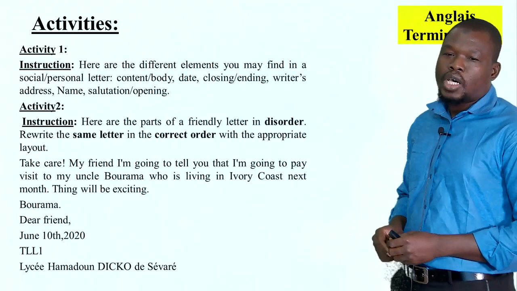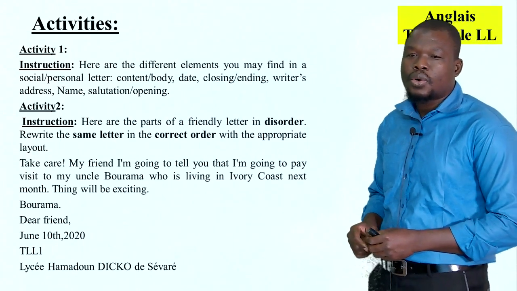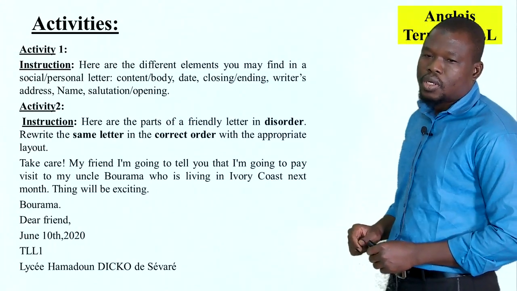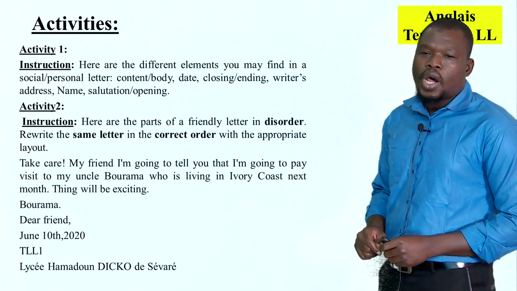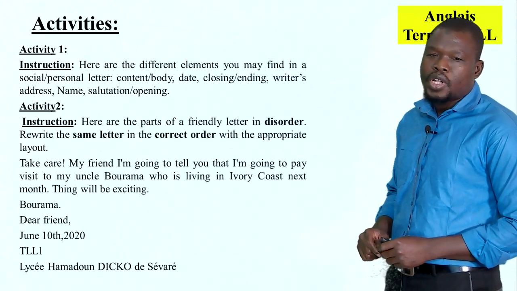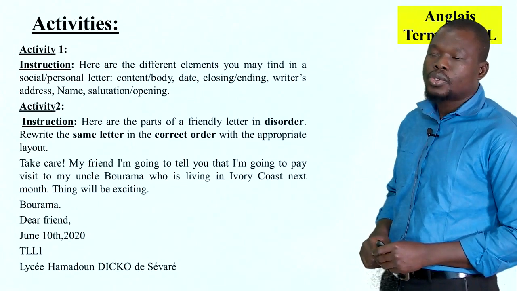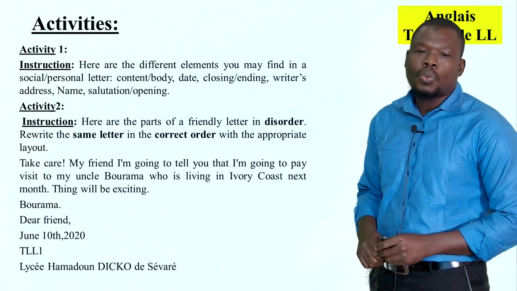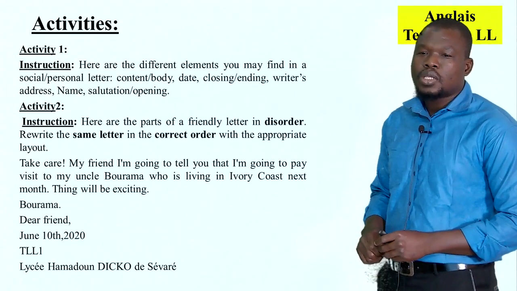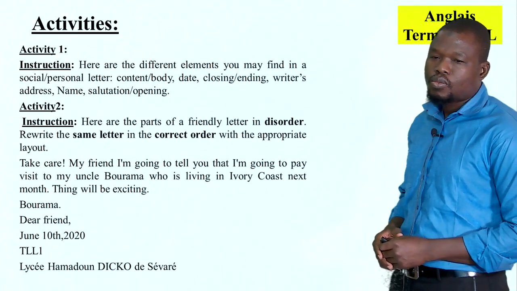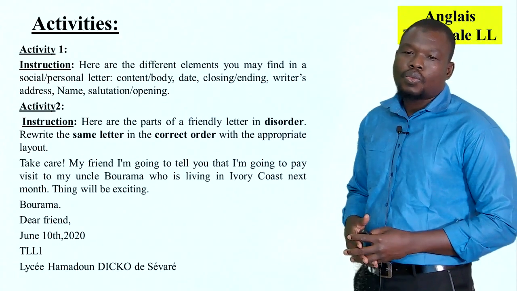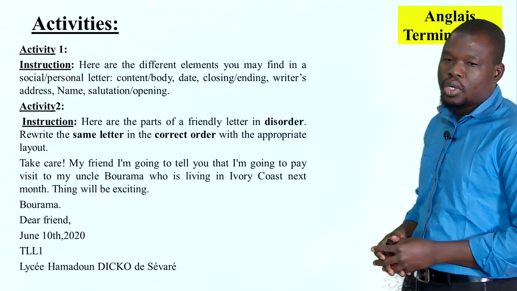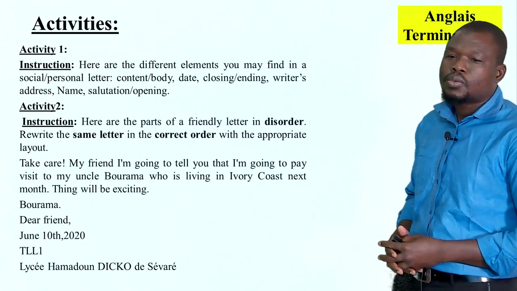Like the second activity we're going to see together right now. Okay, instruction, activity 2: here are the parts of a friendly letter in this order. Rewrite the same letter in the correct order with the appropriate layout. Here also, the elements of the letter are in disorder, as you see in the instruction.